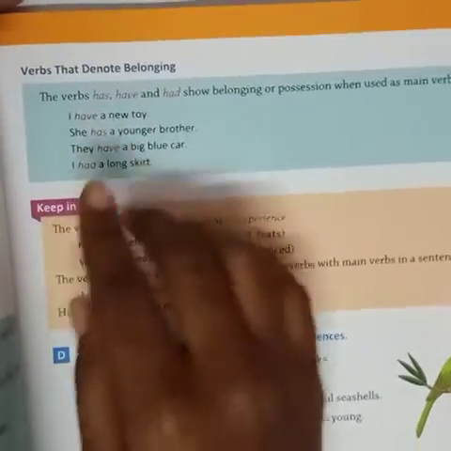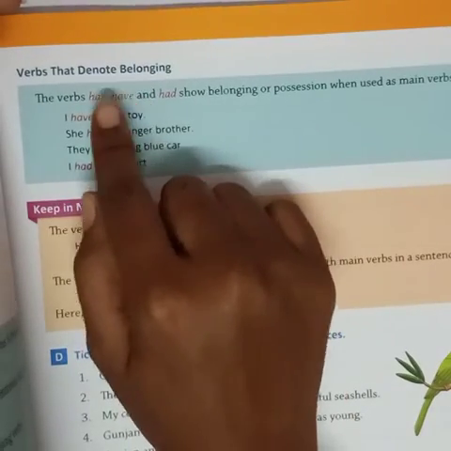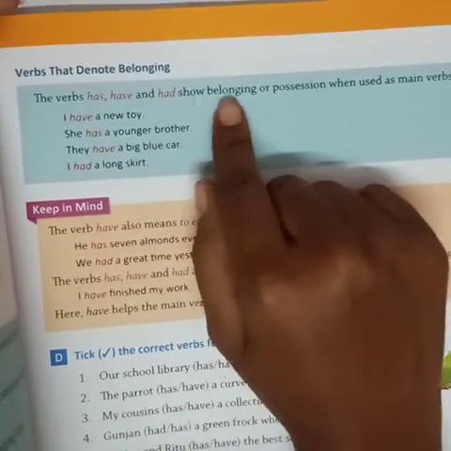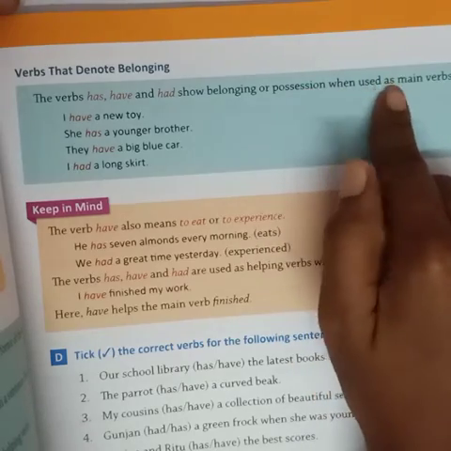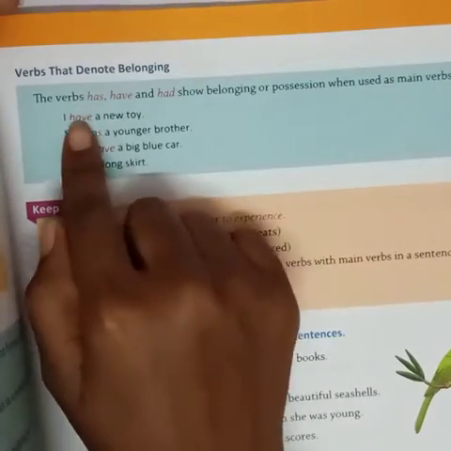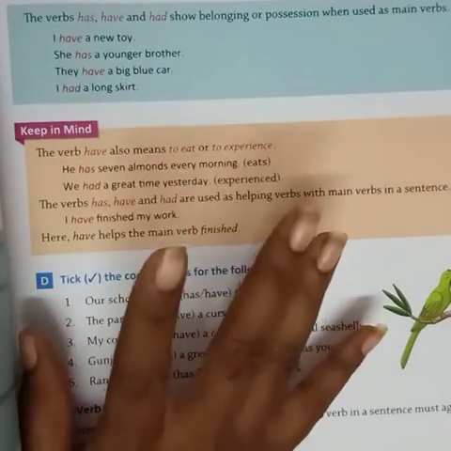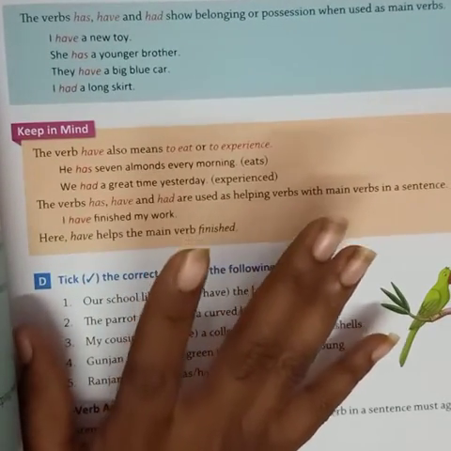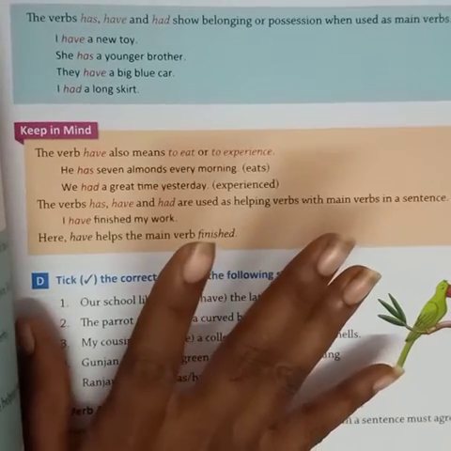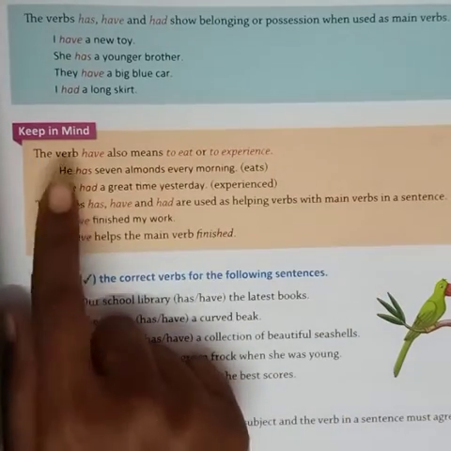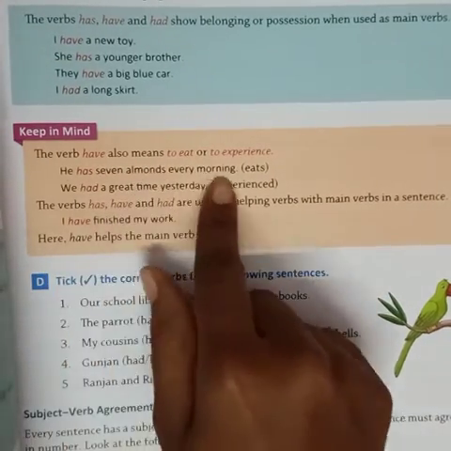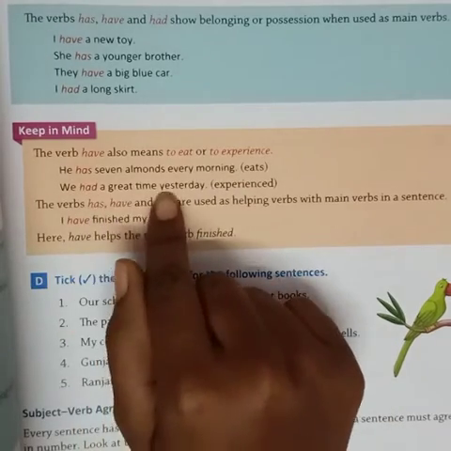Verbs that denote belonging. The verbs has, have and had show belonging or possession when used as the main verbs. I have a new toy. She has a younger brother. So always keep in mind that the verb have also means to eat or to experience. He has 7 almonds every morning. We had a great time yesterday.